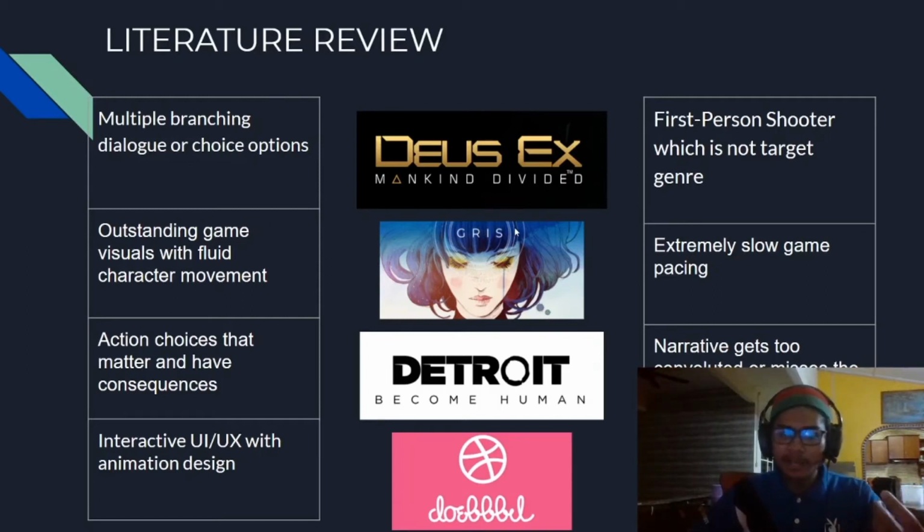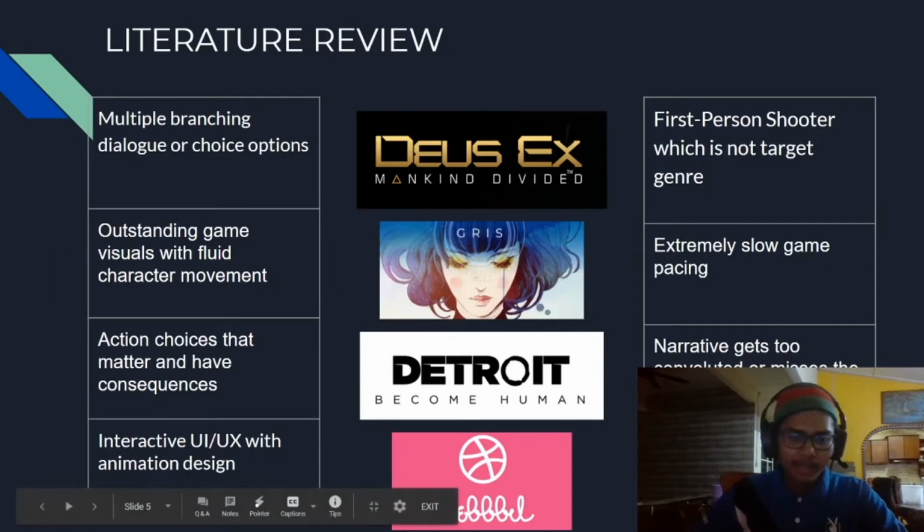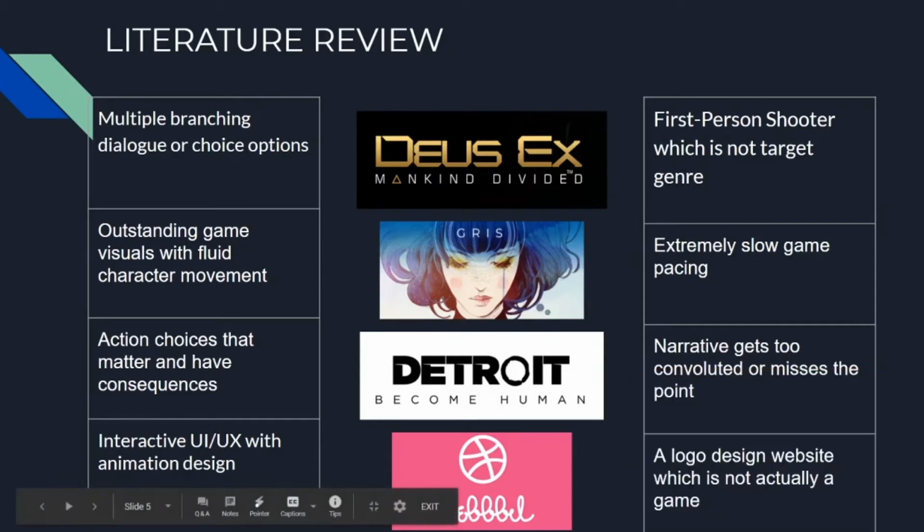The problem with Grease is how it suffers from extremely slow game pacing. Alright, next regarding Detroit Become Human, it has action choices that matter but it also suffers from the problem which is that the narrative gets too convoluted or misses the point. And lastly, Dribbble is an interactive user experience with animation design. But the problem with it is how it's a logo design website. It's not actually a game.